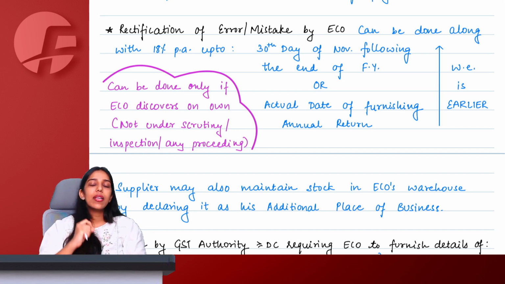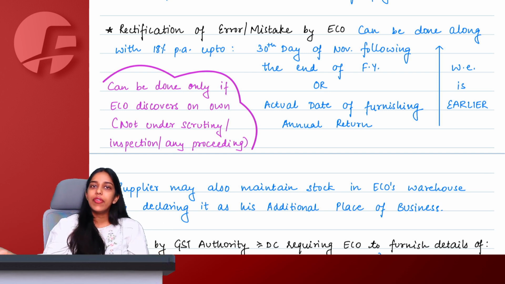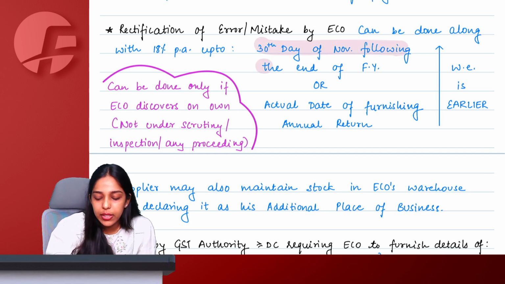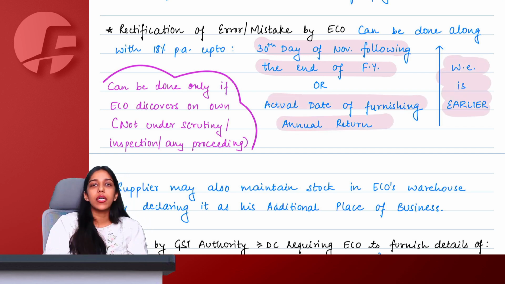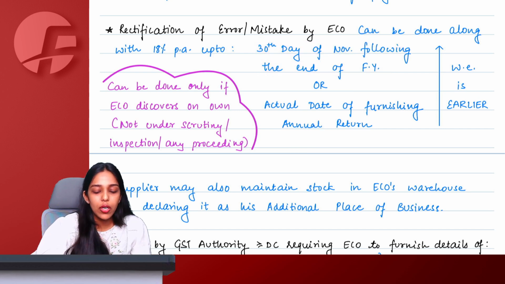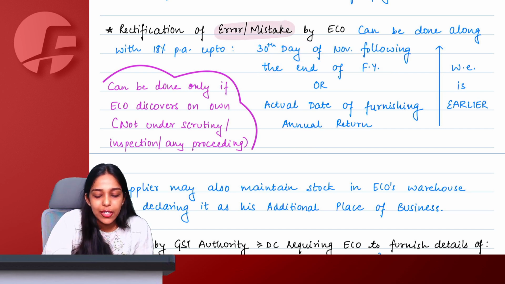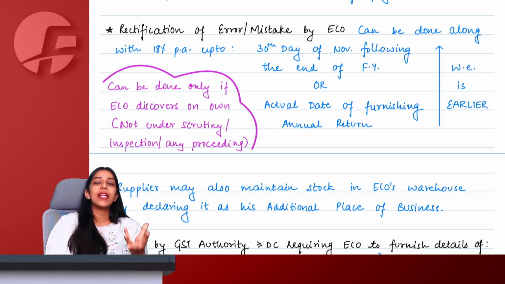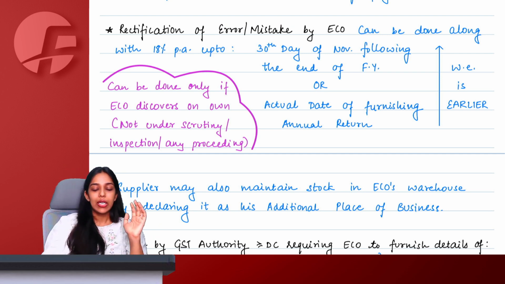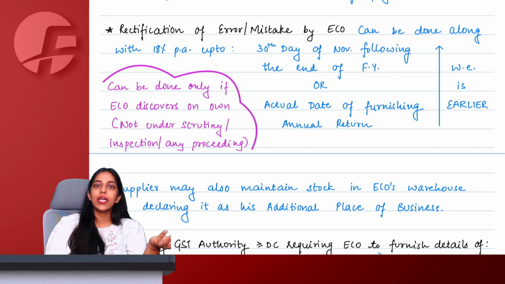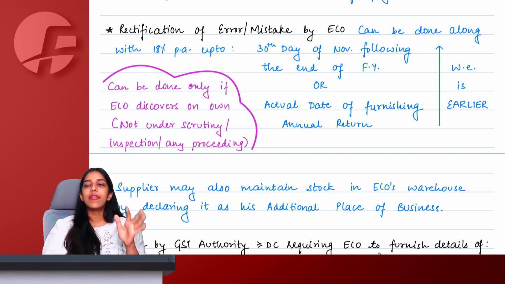Ma'am, if there is any error or mistake while filing GSTR 8, you can normally rectify it. The due date is the same everywhere: 30th November following the end of the financial year or the actual date of filing the annual return, whichever is earlier. However, all the errors and mistakes have to be identified by you only in order to make rectification. Let us say the department has issued any order under Section 73, 74, they have started proceedings.